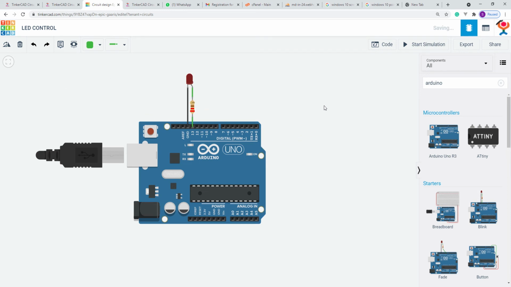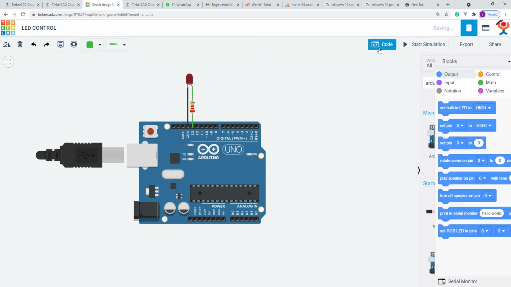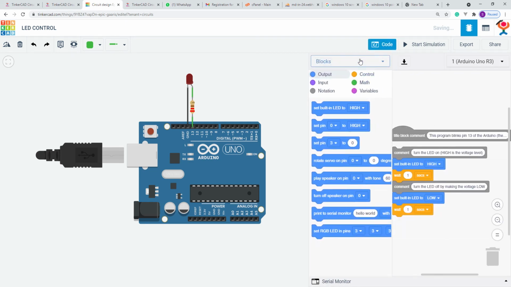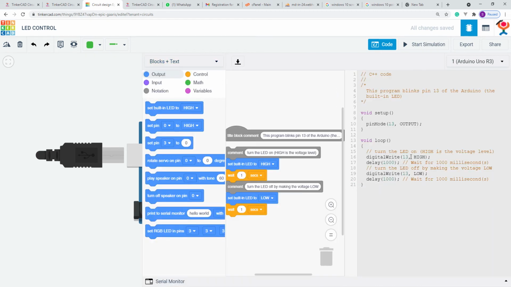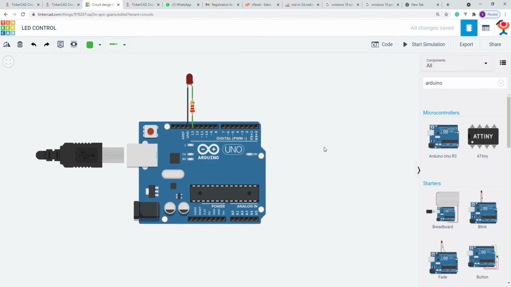Once everything is connected, you click the code section and change your code. If you are going to type your code, click text. If you are going to work with blocks, click blocks and do it. For example, right now I'm going to work with blocks and text. Here you can see that my 13th LED will be high and my 13th LED will be low every 1 second. This is the concept behind this program. If I click start simulation, my program will start running and you can see the output. If everything is correct, your project is good.